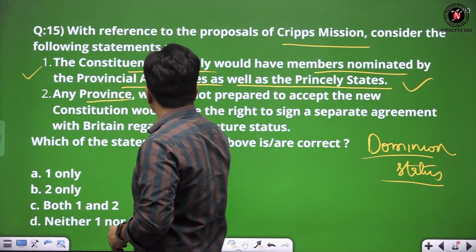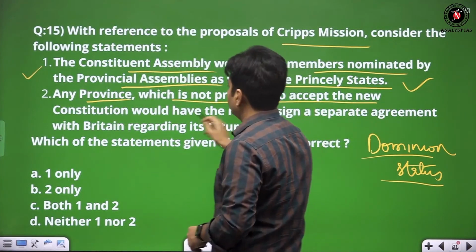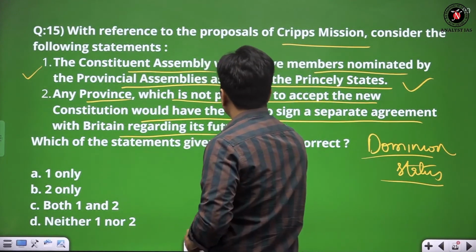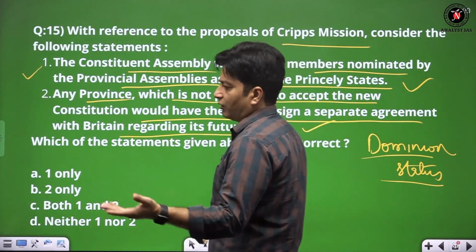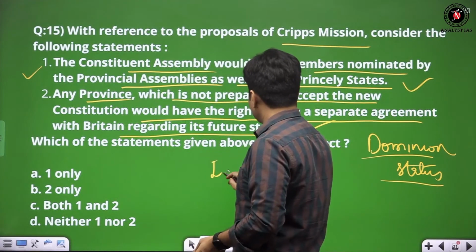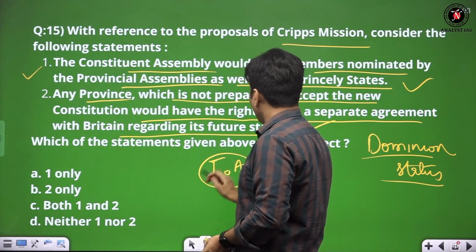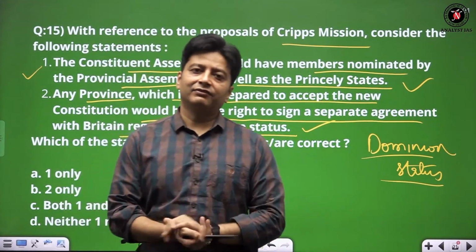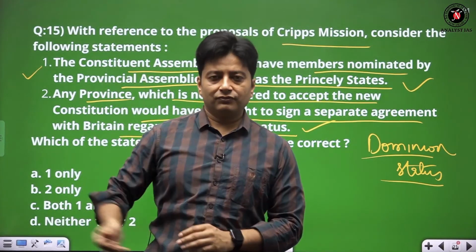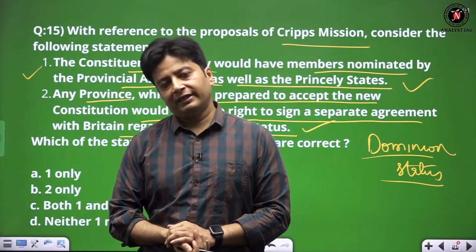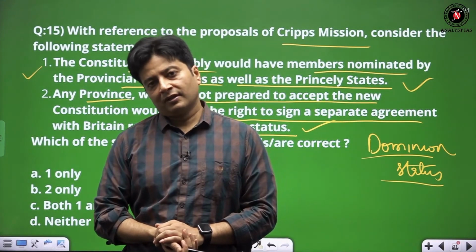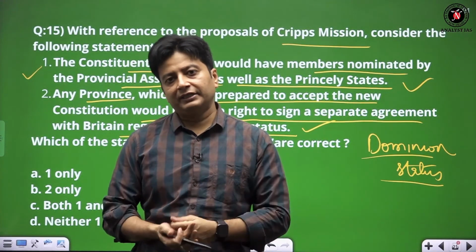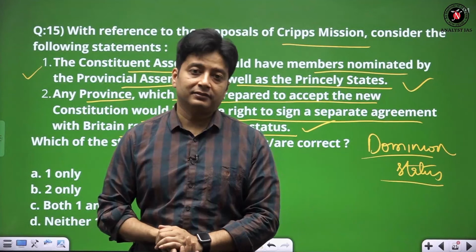Any province which is not prepared to accept the new constitution would have the right to sign a separate agreement with Britain regarding its future status. Of course, the instrument of accession, we got it signed from the princely states. Many princely states were not signing it with us. This was the arrangement at the time of the Indian Independence Act also. Those princely states had the right to join Pakistan, to join India, or to be independent.